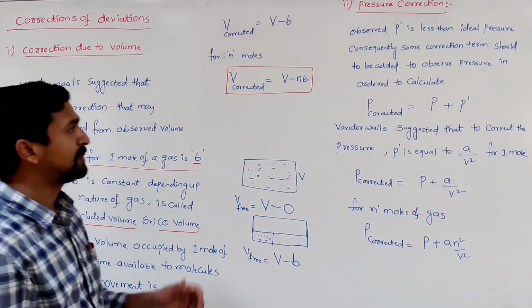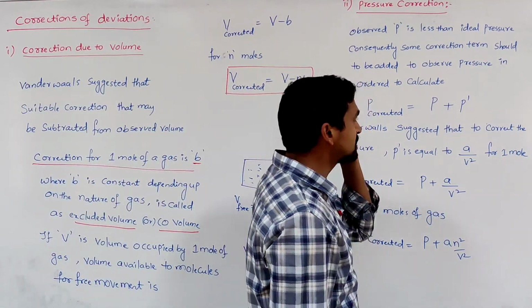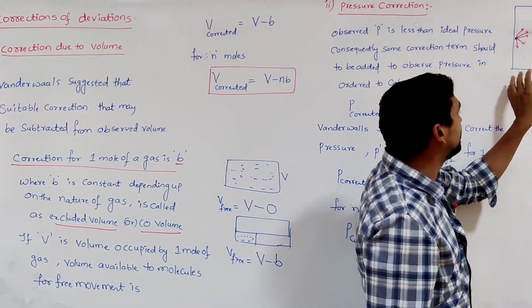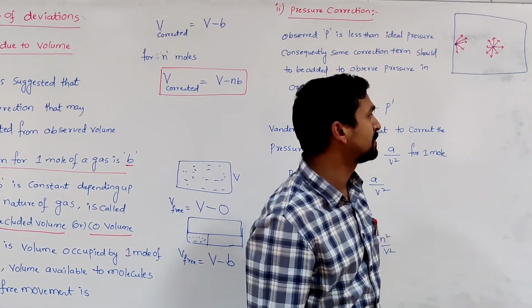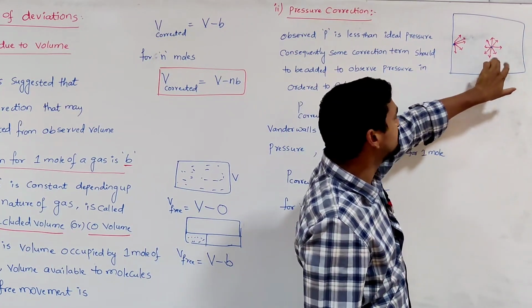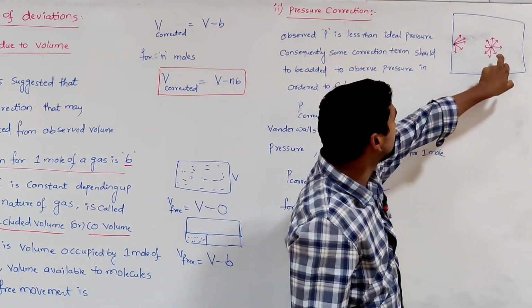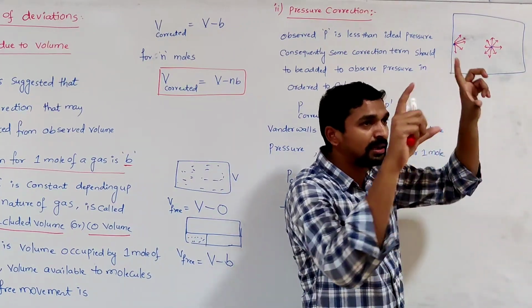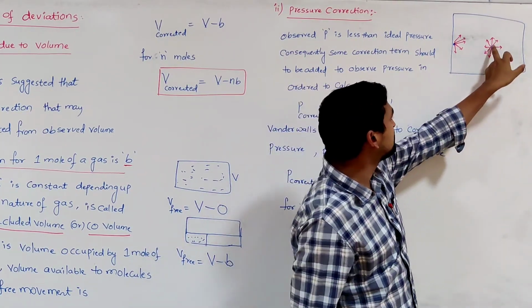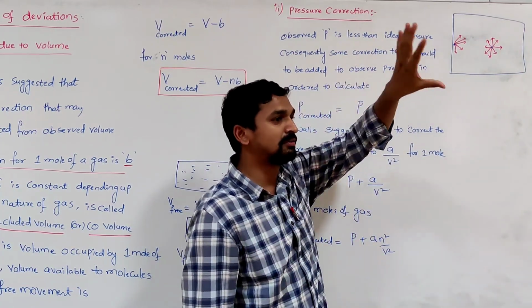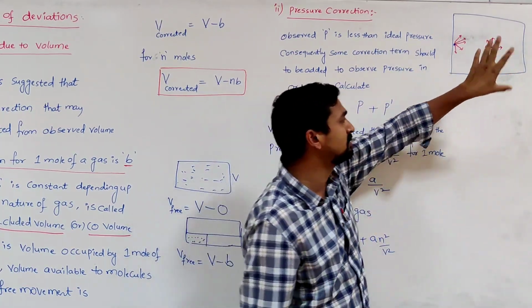Similarly, we can also do the pressure correction. To understand this pressure correction, let us say this is a container in which the gas molecules are present. This pressure correction arises because of the second faulty assumption. Here a gas molecule is present in the middle of the container, and its neighboring molecules are also present around it.